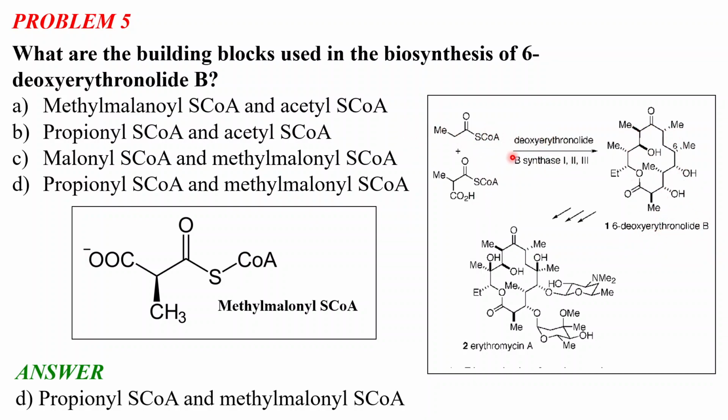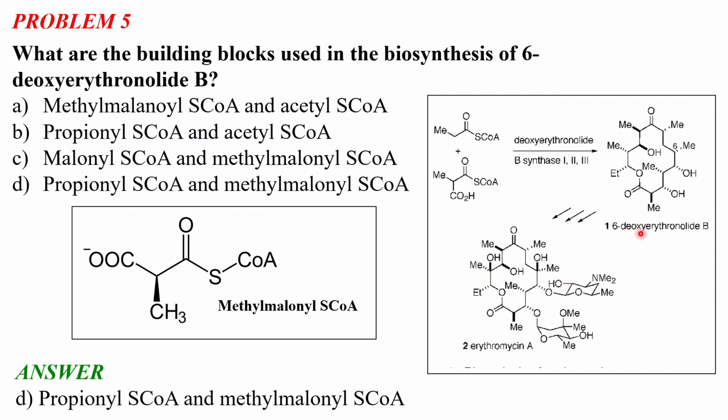This enzyme basically catalyzes the reaction between these two building blocks, and we have 6-deoxyerythronolide B, and after various steps we have erythromycin A, which is a kind of antibiotic, which we discussed in our previous week.